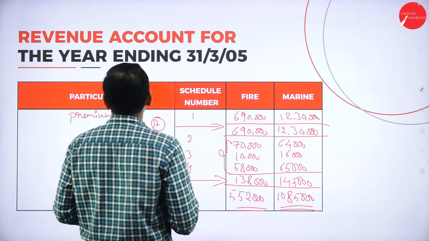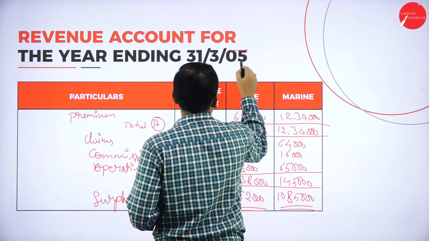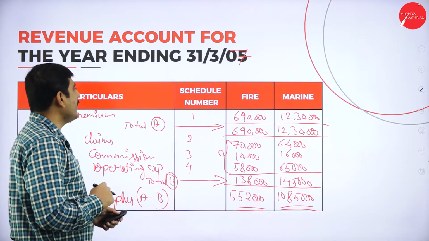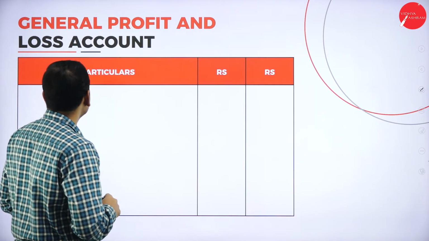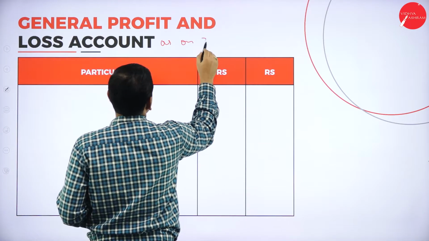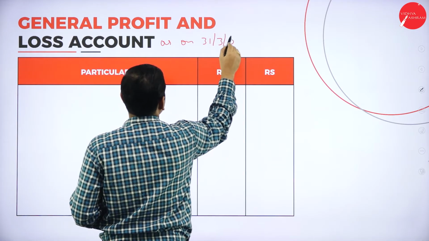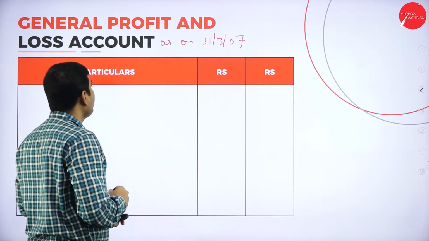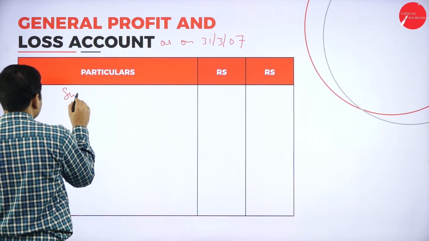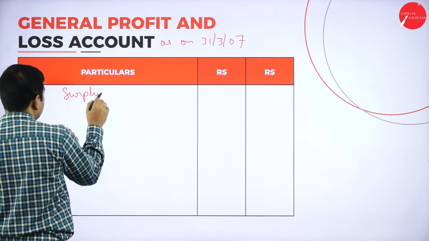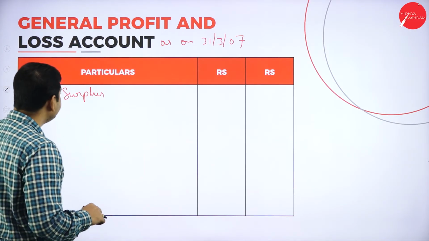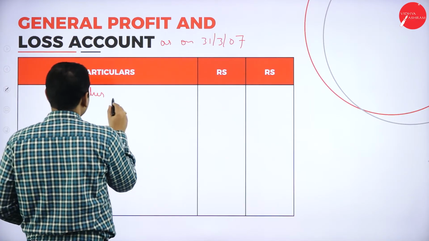So this is for the year ending 31st 3, 2007. Again, let's go to the profit and loss account as on 31st 3, 2007. Okay. Now what is first one? So what is our surplus? So fire.